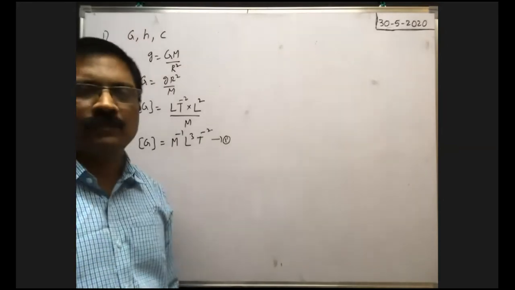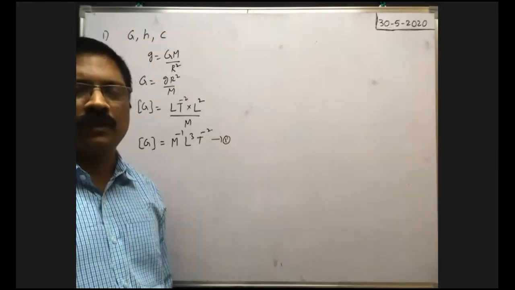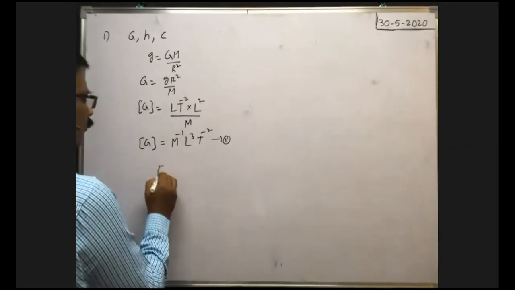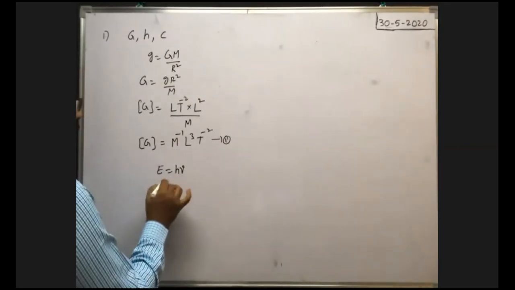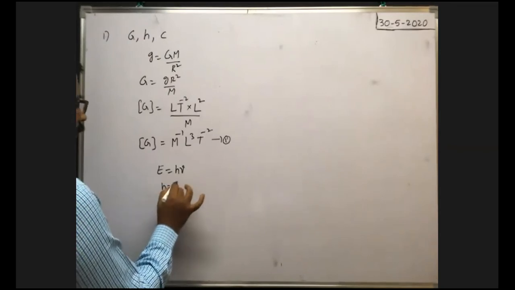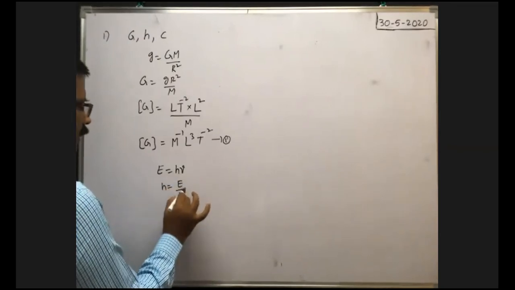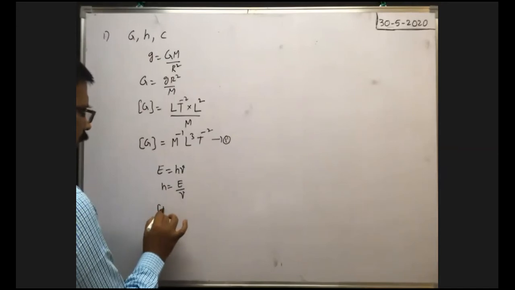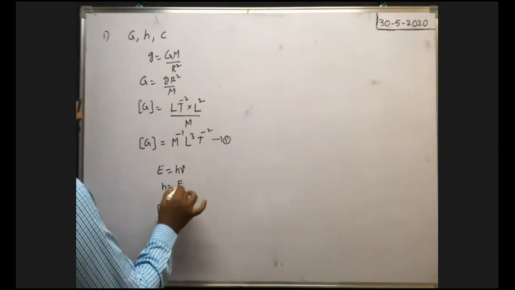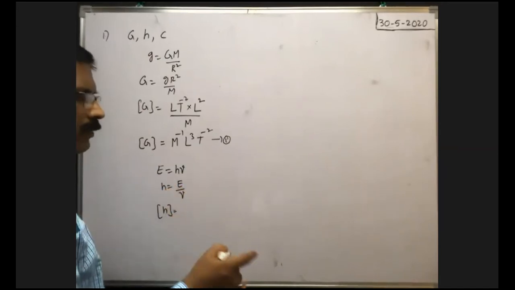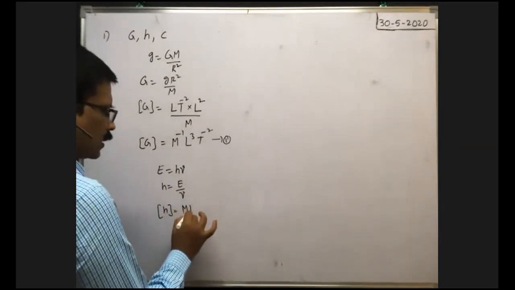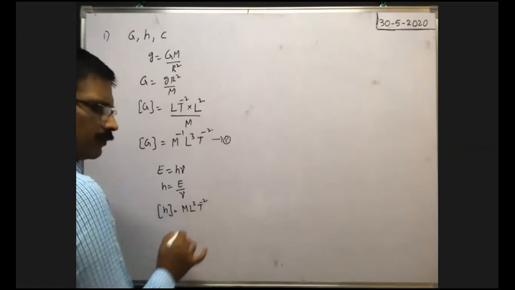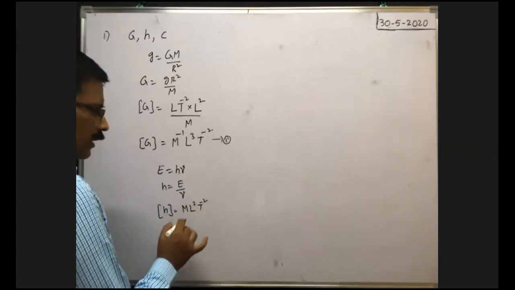Abhilash: E equals h nu, sir. Very good. E is equal to h nu. From this, we need the dimension formula of Planck's constant, so h is equal to energy by frequency. Therefore, the dimension formula of Planck's constant is equal to the dimension formula of energy. Energy is nothing but work done. What is the dimension formula of work done? M L square T to the power of minus 2, no? Yes, sir.